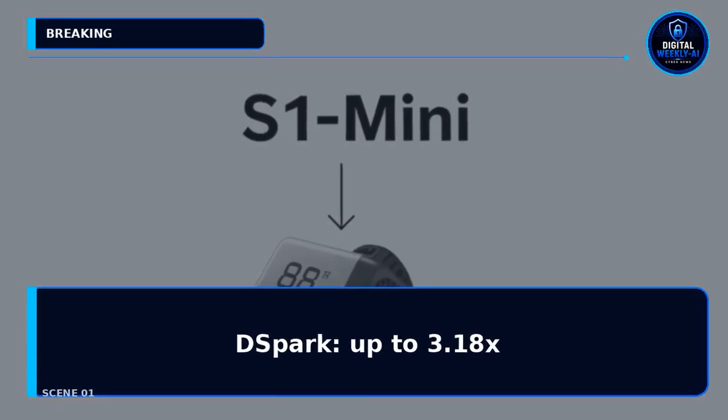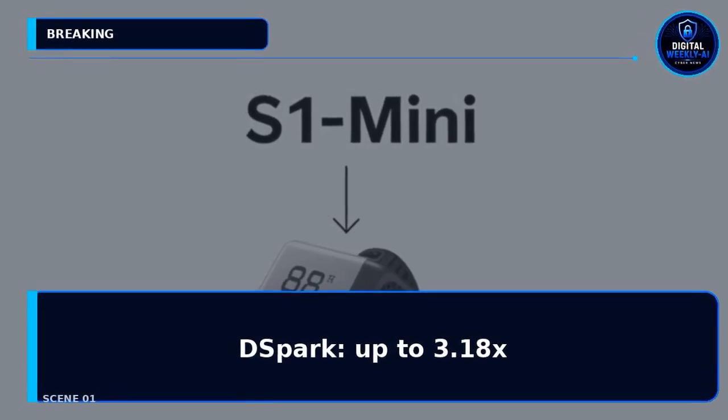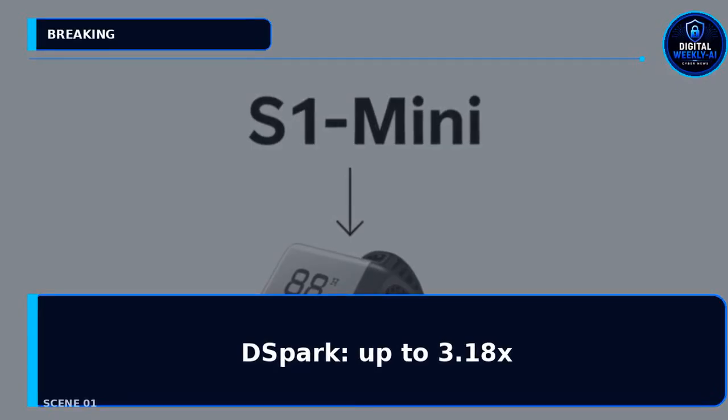Liquid AI's DSpark drafter checkpoints can speed decoding up to 3.18 times on an H100 GPU. The emitted output remains identical under greedy decoding. Liquid AI reports a 57% average latency cut in multi-tool traces for LFM 2.5, 2.6B.